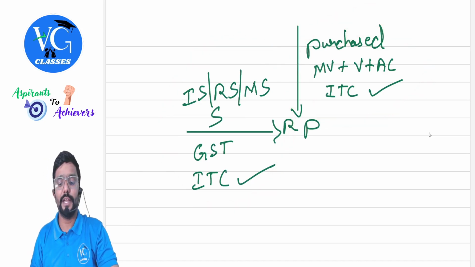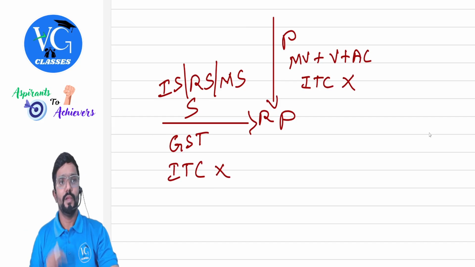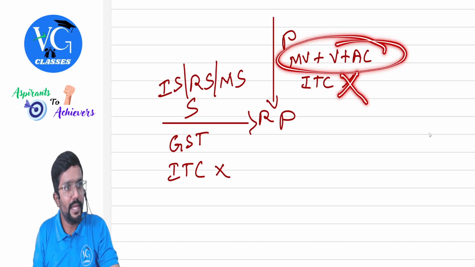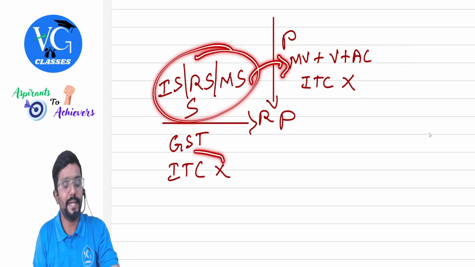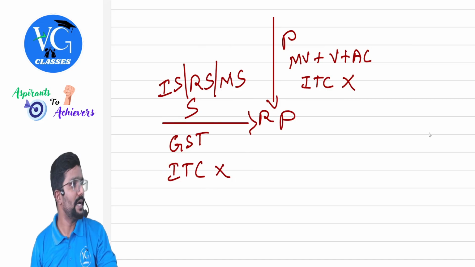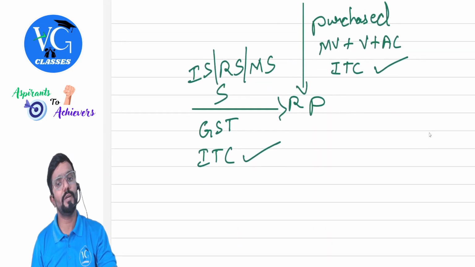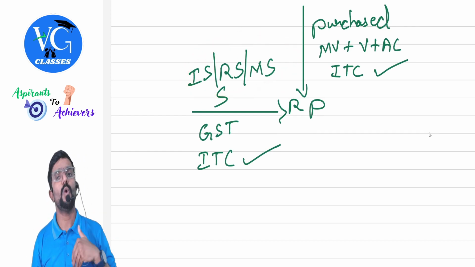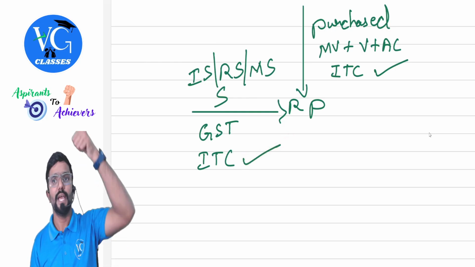When purchased, if credit is blocked, I have given that in red color. When purchased, if credit is blocked, then even for these services which I am taking with respect to this, credit is blocked. But if, sir, when I purchased, credit was available, then in that case, even for these services, which we call input service, whatever GST is paid, credit is available, guys. Is that clear?